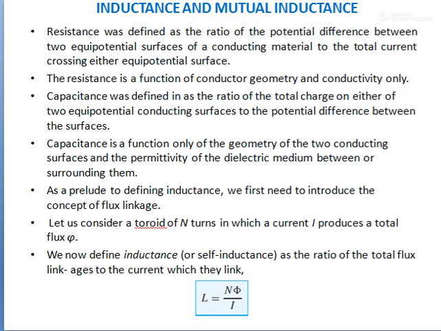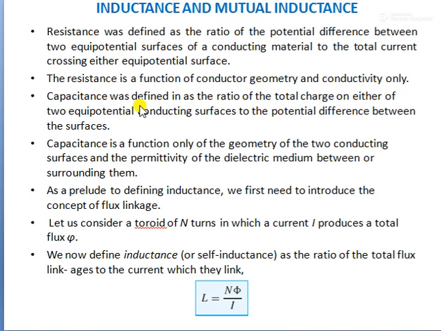Now we already know that resistance is defined as the ratio of the potential difference between two equipotential surfaces of conducting material to the total current crossing the equipotential surface, where resistance is a function of conductor geometry and conductivity only.